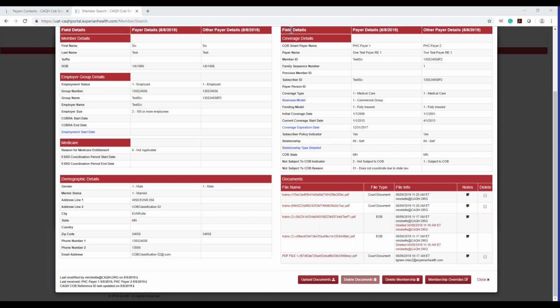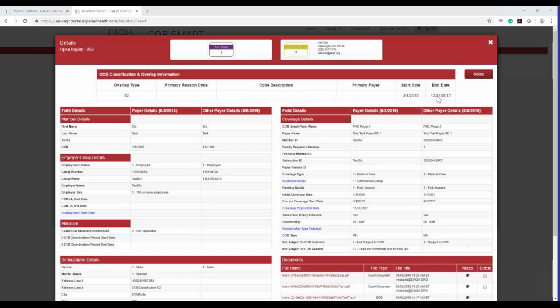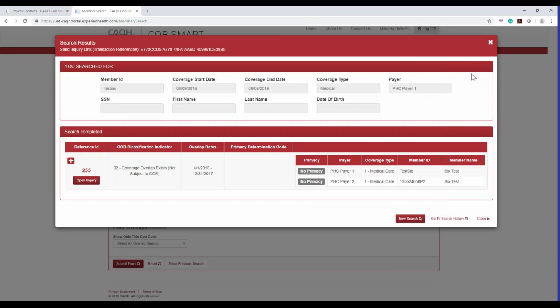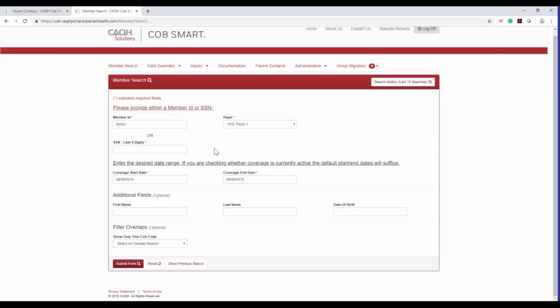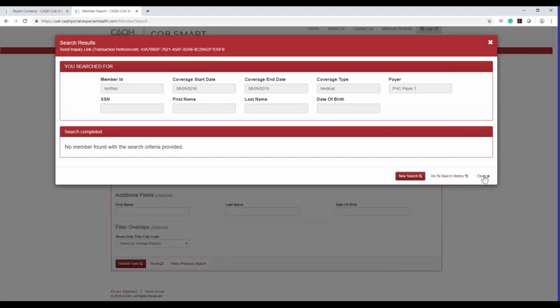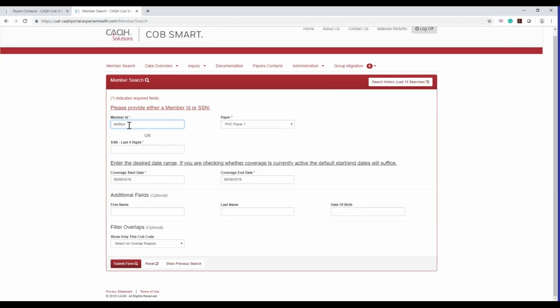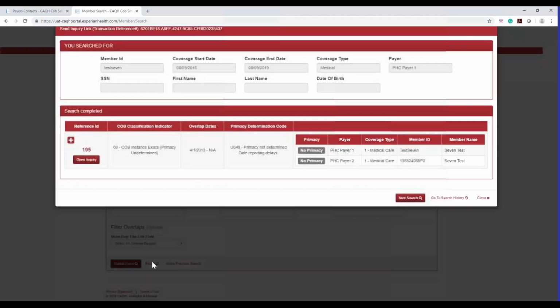You mentioned that the documents will still be there, but they would have to access that old overlap in order to see those documents, correct? Because it wouldn't be on that new overlap. Let's say there's a term date mid-year with one of the pairs, but it picked up right after, or a gap in coverage.